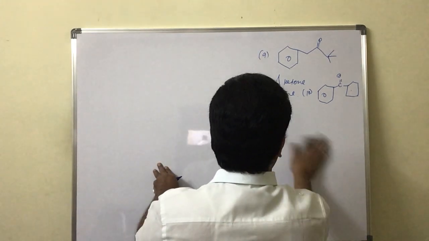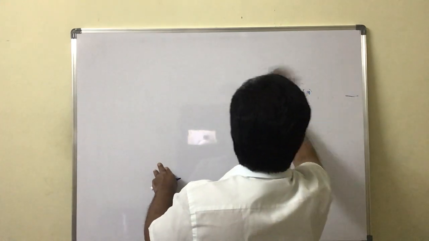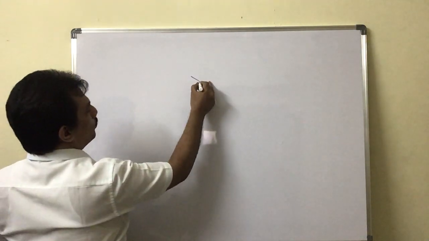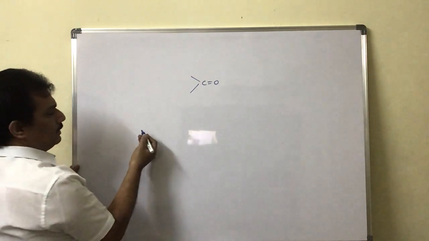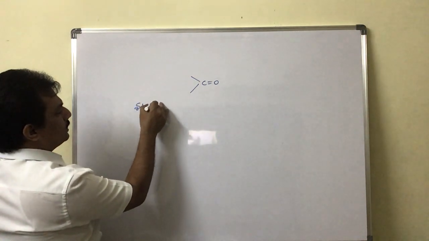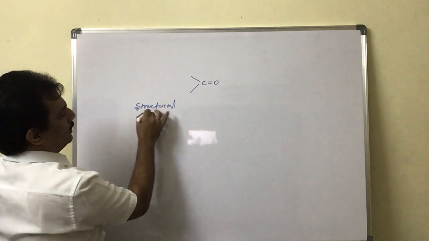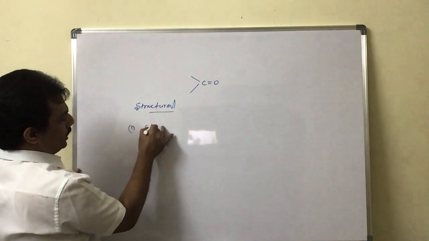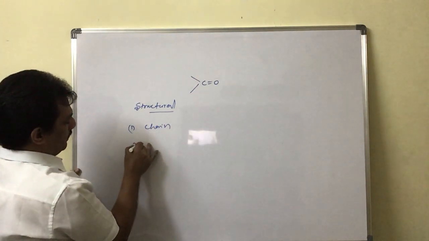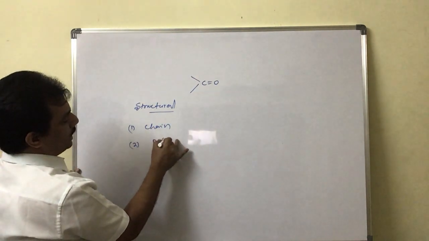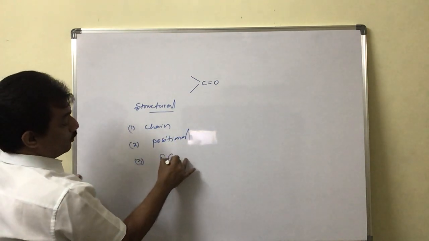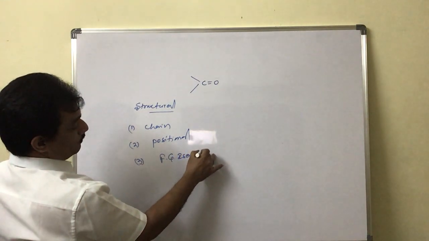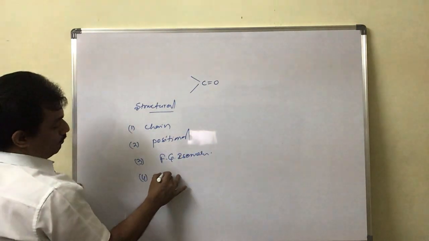For that purpose, first let us consider this group C double bond O. When it is present, we have structural isomers, where we can expect chain isomerism, positional isomerism, functional group isomerism, and then metamerism.